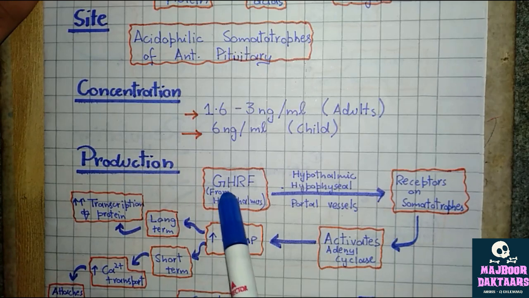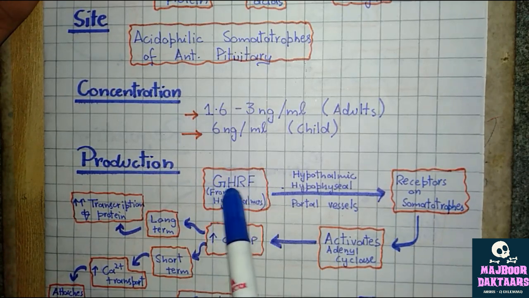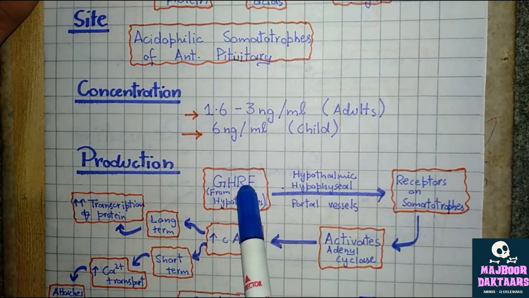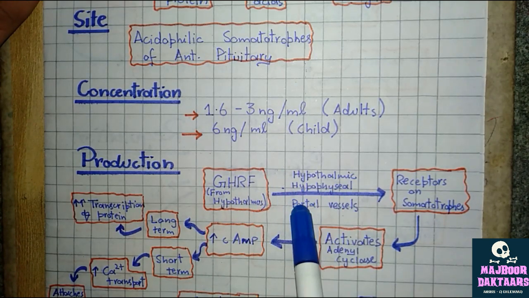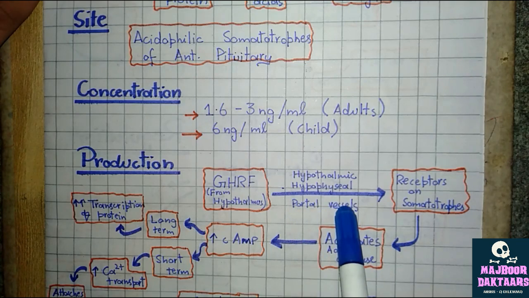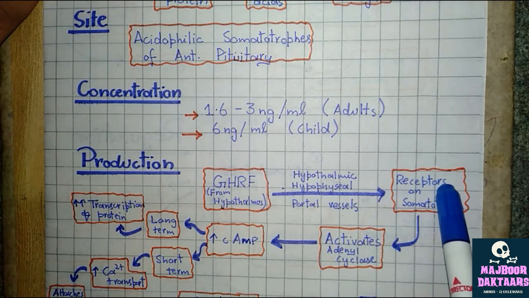Growth hormone releasing factor from the hypothalamus moves through the hypothalamic hypophyseal portal vessel, which is a connection between the hypothalamus above and the anterior pituitary below, and attaches to the receptors on the somatotropes, which are the growth hormone producing cells in the anterior pituitary.